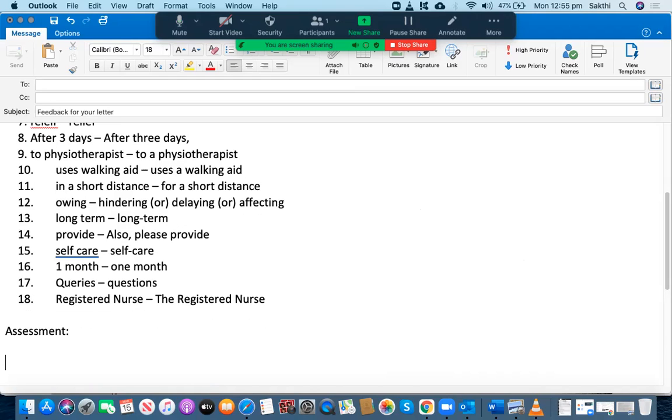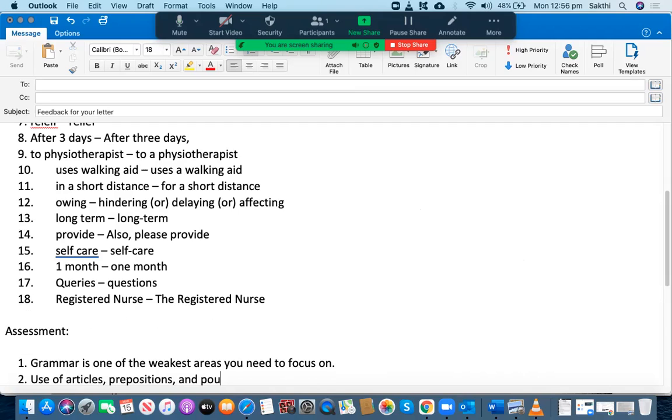Let me go through the assessment section now. So as far as grammar is concerned, you need to improve a lot. Grammar is one of the weakest areas you need to focus on. Use of articles, prepositions, and punctuation marks should have been improved.